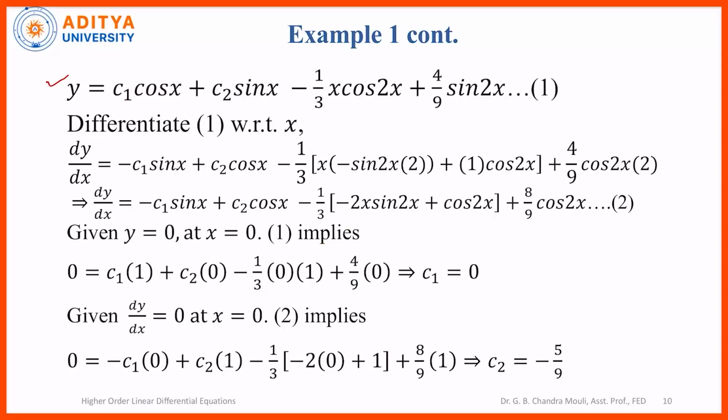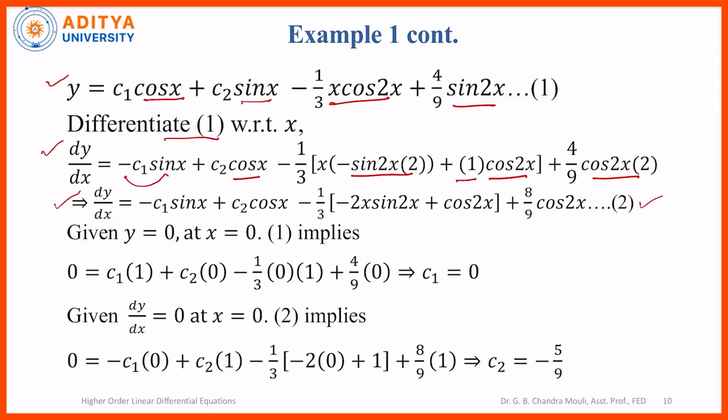So this is y. Now differentiate this solution, equation 1, with respect to x. So dy by dx will give you c1 into cos x derivative, which is minus sin x, plus c2 into sin x derivative, cos x, minus 1 by 3. For x into cos 2x, we have to apply the product rule, the uv rule. X into cos 2x derivative, minus sin 2x into 2, plus x derivative into cos 2x, 1 into cos 2x, plus 4 by 9 into sin 2x derivative, which is cos 2x into 2. Now simplifying this, dy by dx will give you equation 2.